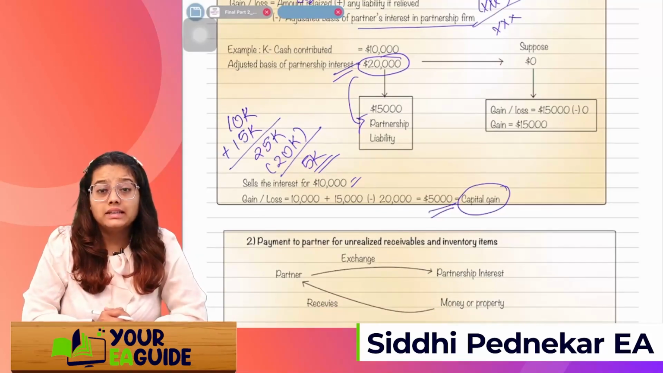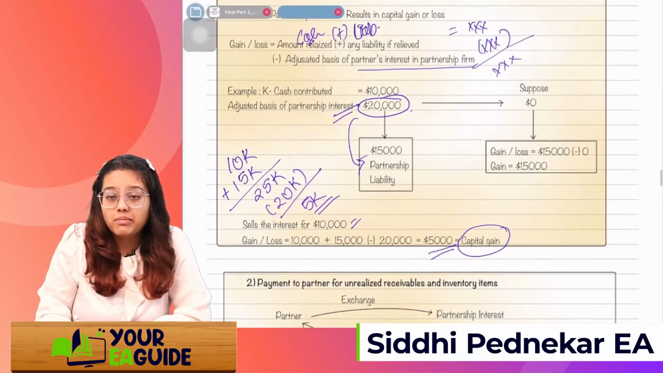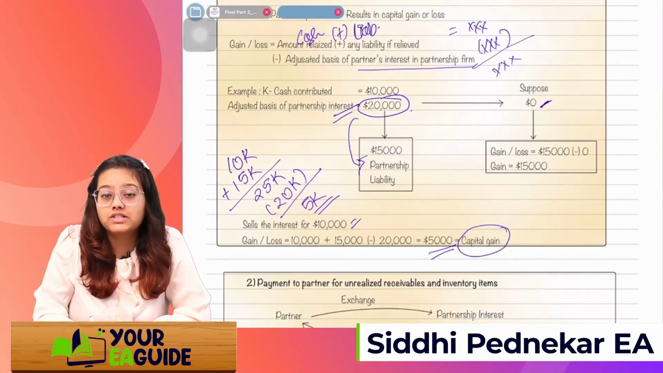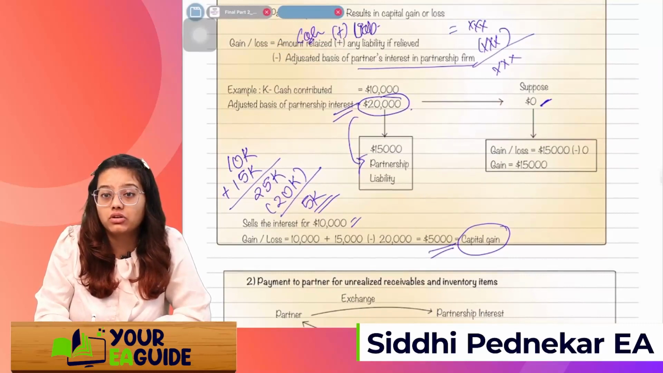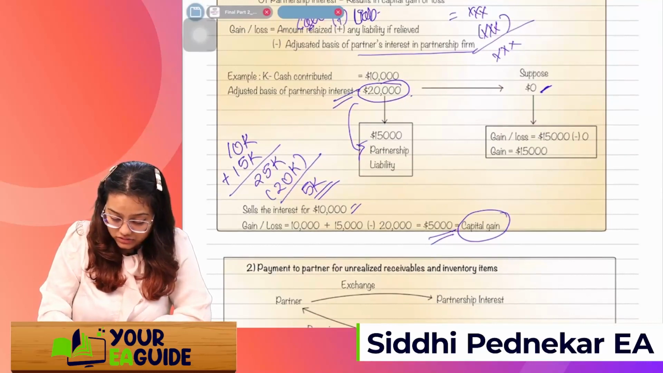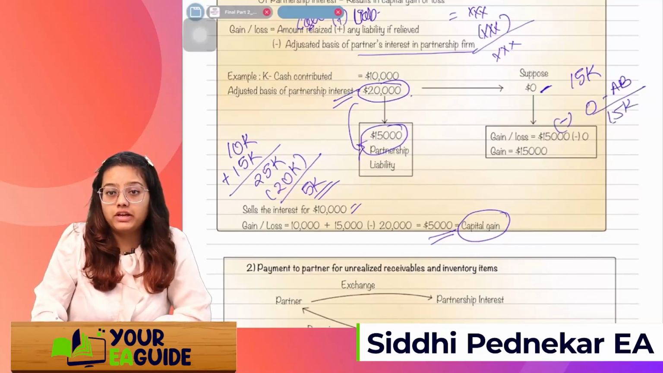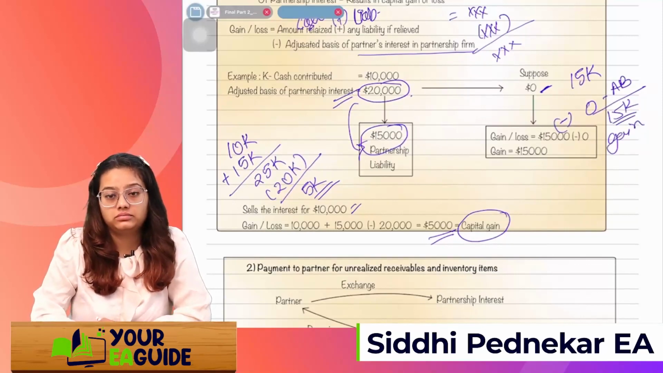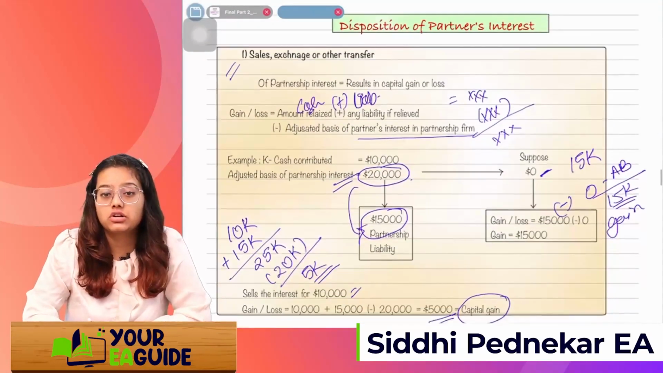Got it? Instead of this 20,000, if my adjusted basis is 0, then what will I do? How much will be the gain or the loss? I'll just see my liability, that is 15K, and reduce 0 because my adjusted basis is 0. So the whole 15K will be my gain. Understood? This was the first scenario, if it's a sale or exchange or other transfer.